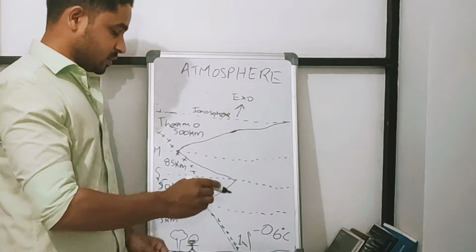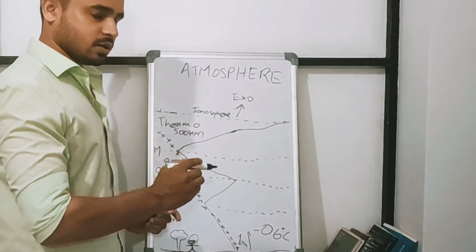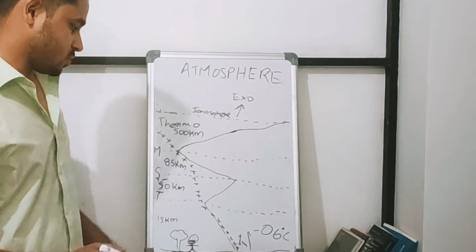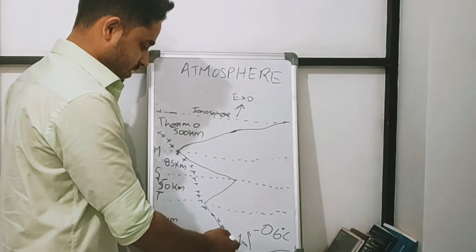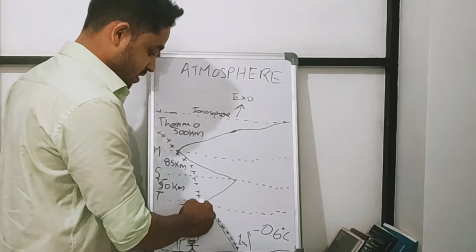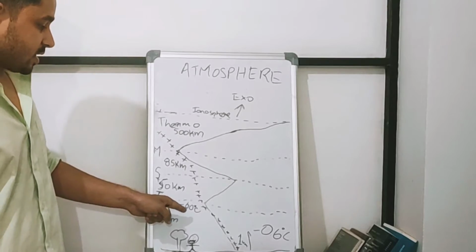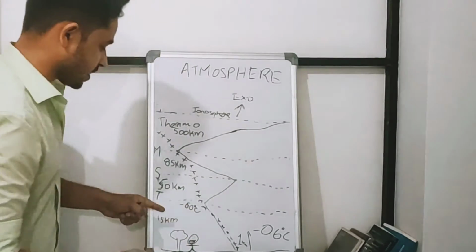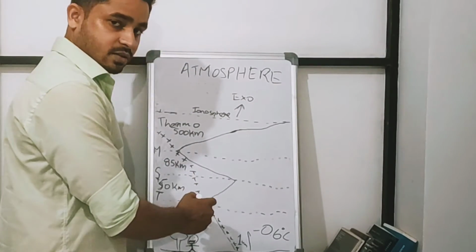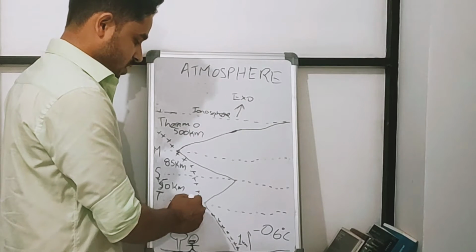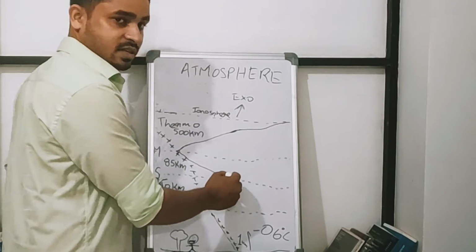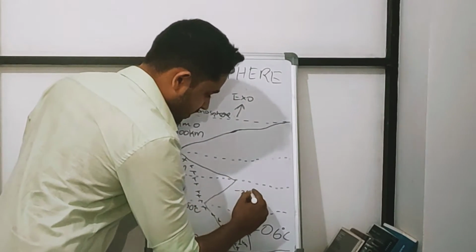This is very important because in environmental science, paper 2, problems will come in this regard. Okay, so note it down. Then the temperature decreases up to minus 60 degrees Celsius. I repeat, the temperature decreases up to minus 60 degrees Celsius when we reach the tropopause from the surface of the earth. From the tropopause, when we again go up through the stratosphere to the stratopause, the temperature increases up to minus 2 degrees Celsius.